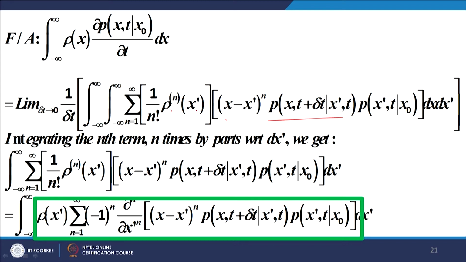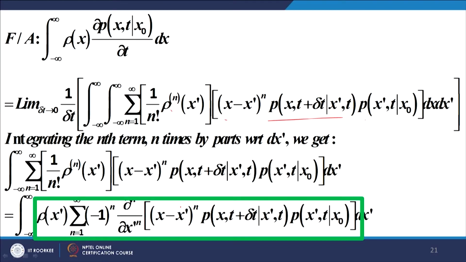So, I end up with rho x dash. The integration by parts shifts the differentiation to the other side, and we pick up a factor of minus 1 for each integration by parts. So, that becomes minus 1 to the power n, and this differential shifts from the first factor to the second factor, and this is precisely what is done here.